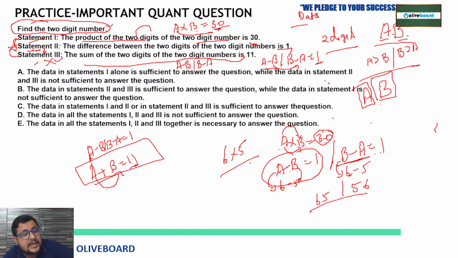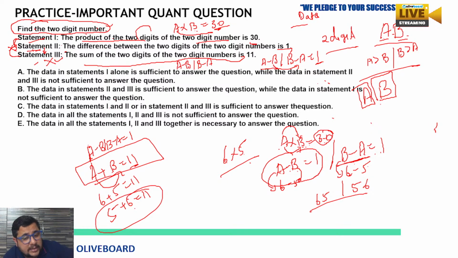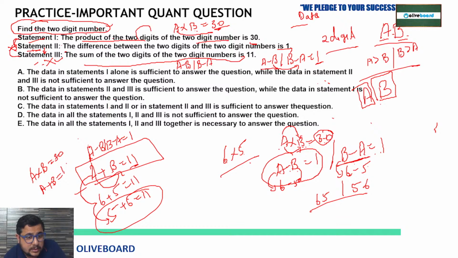From here also we cannot decide, because 6 plus 5 is going to be 11 or 5 plus 6 is going to be 11. Do we know that? No, we don't know. But which is the value of A? Either 6 or 5, that you cannot decide from here itself. So if we even include the first statement with the third one, the same condition, A multiply B is going to be 30, A plus B is going to be 11.